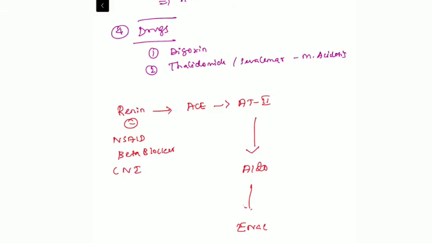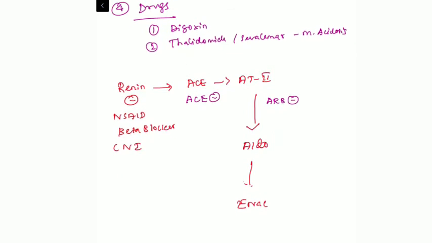And the second one is ACE inhibitors and ARB blockers. So angiotensin receptor blockers act at the level of angiotensin 2 activity. So either ARB blockers or ACE inhibitors cause the patients to have hyperkalemia. And next one is aldosterone. Normally the aldosterone activity is inhibited by heparin and ketoconazole.